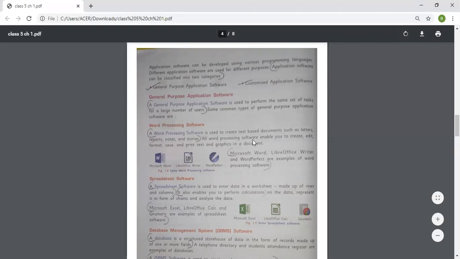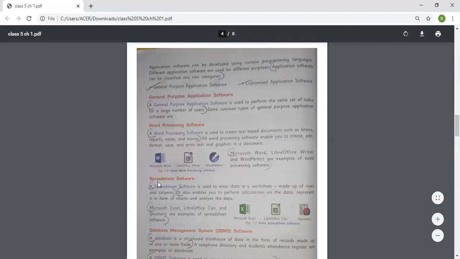All word processing software enables you to create, edit, format, save, and print text and graphics in a document. Microsoft Word, LibreOffice Writer, and WordPerfect are examples of word processing software.